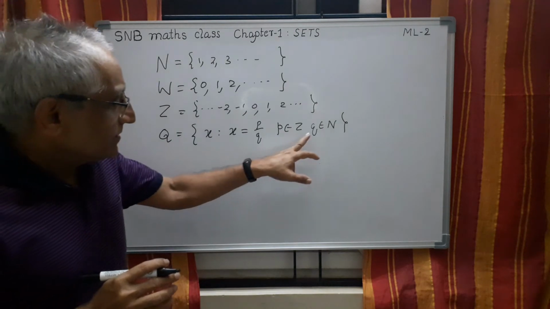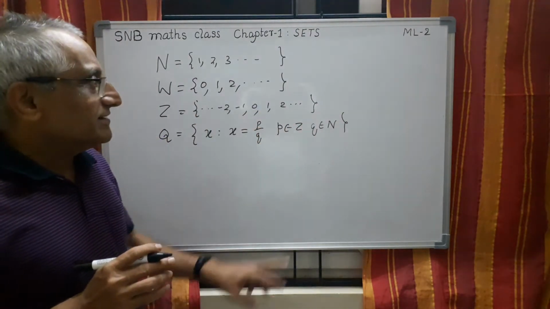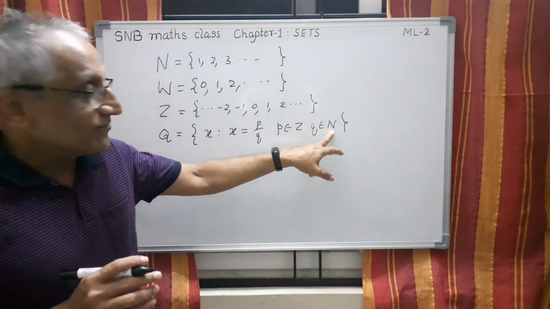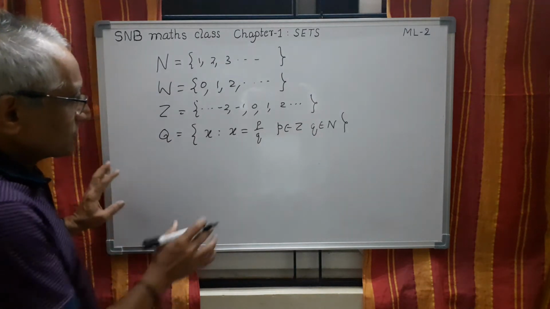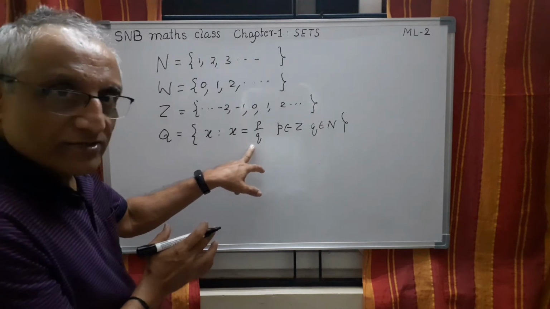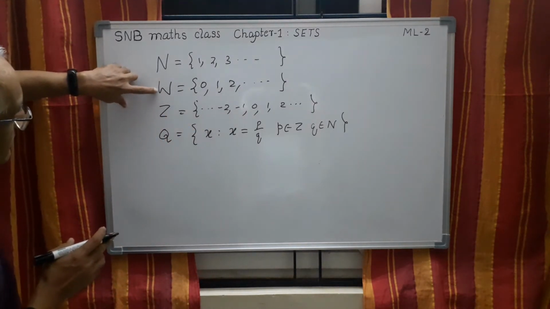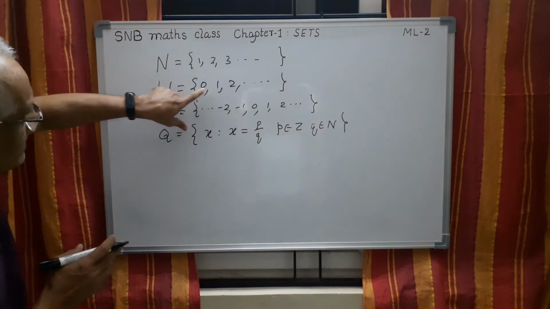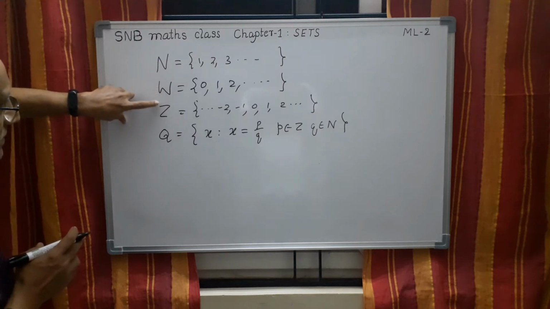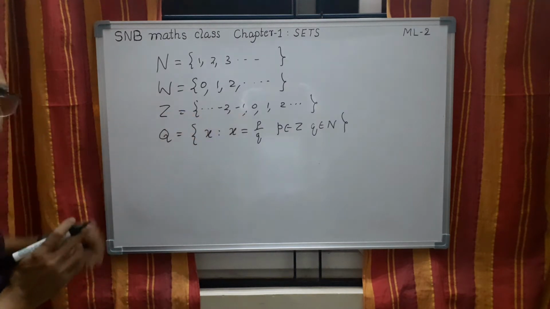Some people write Q also belongs to Z, then they write Q not equal to 0. Instead of that, you can just write Q belongs to N, because N does not contain 0. So this problem will not be there. So this is Q, that means all integers. This also includes integers. See the relation. By adding one element extra, we make this set. So this N is a subset of this. W is a subset of Z, because we are adding minus, that is negative integers.